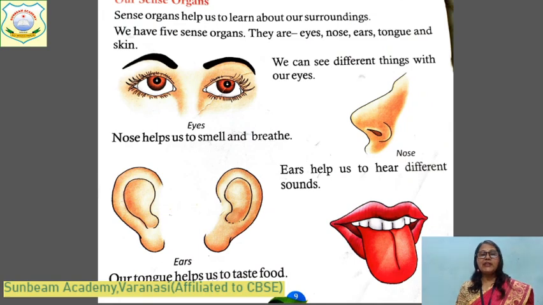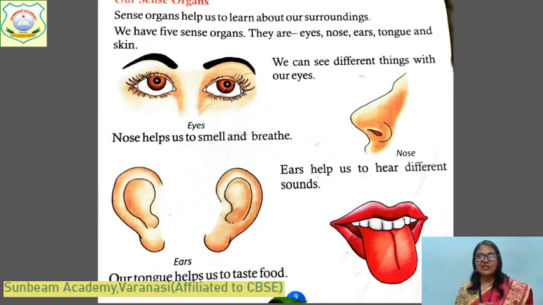Another important organ group is the sense organs. We feel our surroundings with the help of these organs. They are called sense organs. We have 5 sense organs: eyes, nose, ears, tongue and skin. Now, what are the sense organs? The organs which help us to feel our surroundings. And name the sense organs: eyes, nose, ears, tongue and skin.